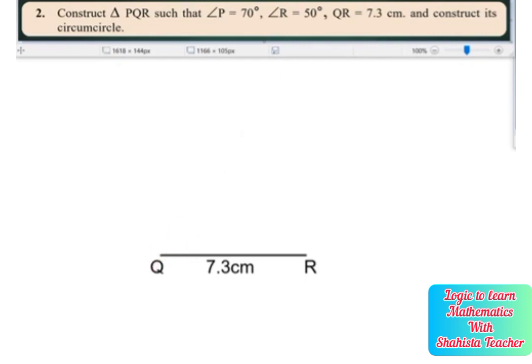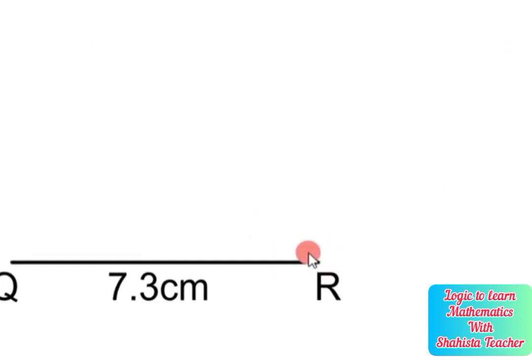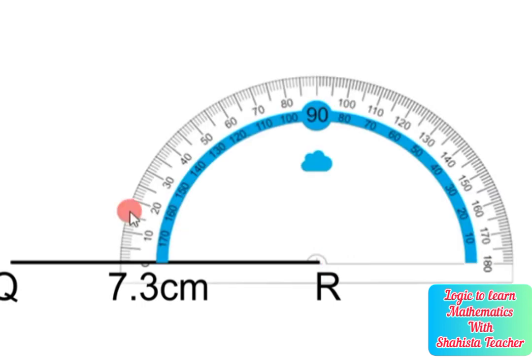So first we will draw angle Q of 60 degree, and angle R. Keep the protractor on point R and we will construct the measure of angle R with the help of this protractor.